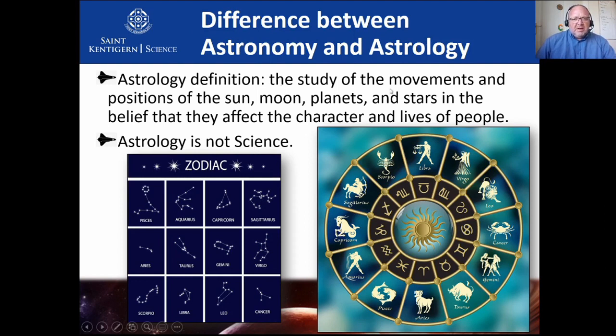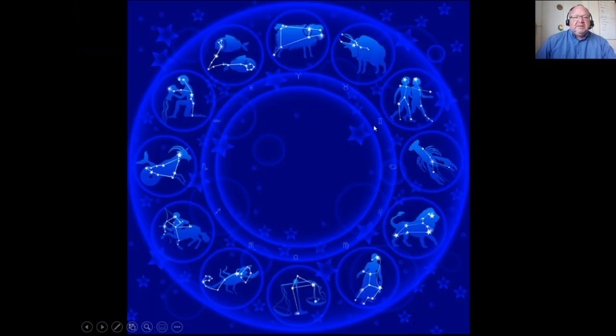So where did it all come from? It is the study of the movement and positions of the sun, the moon, the planets, and the stars around us. Unfortunately, people believed that it actually affected their characters and how they lived. If you look at the signs now, I don't see how they got two fish out of that, or the ram, or even Taurus, the bull.